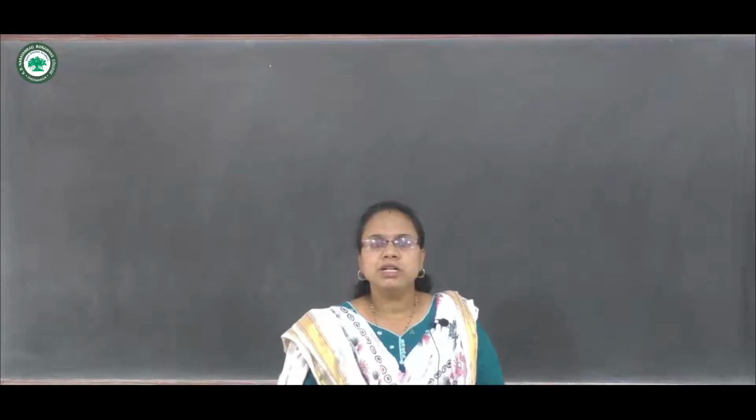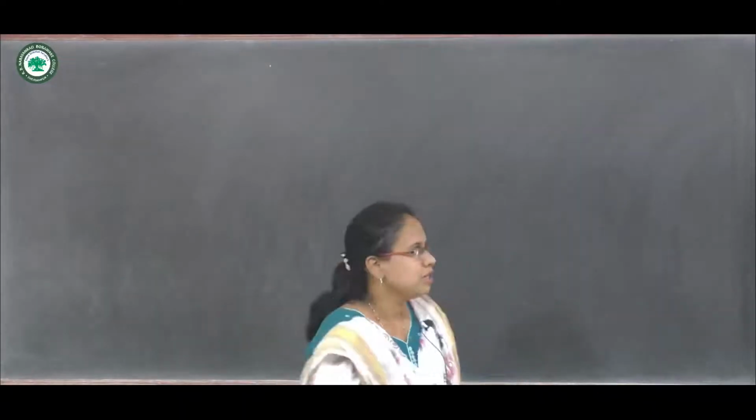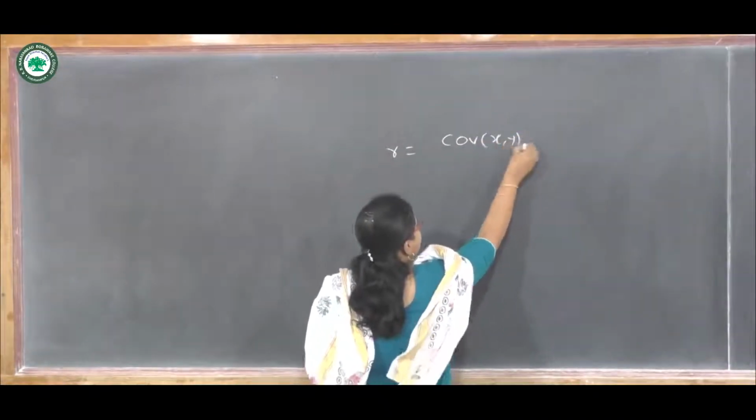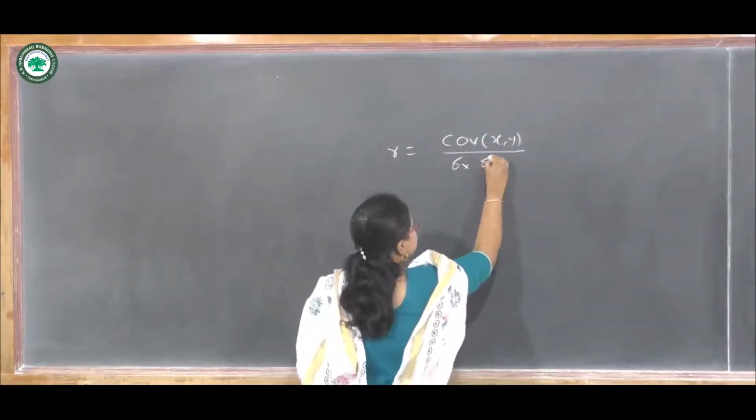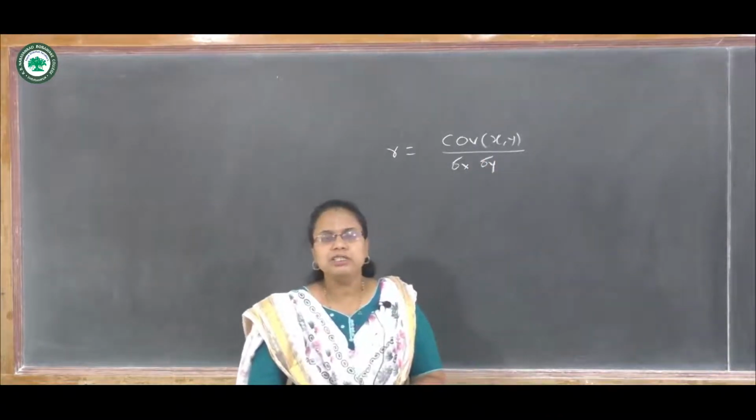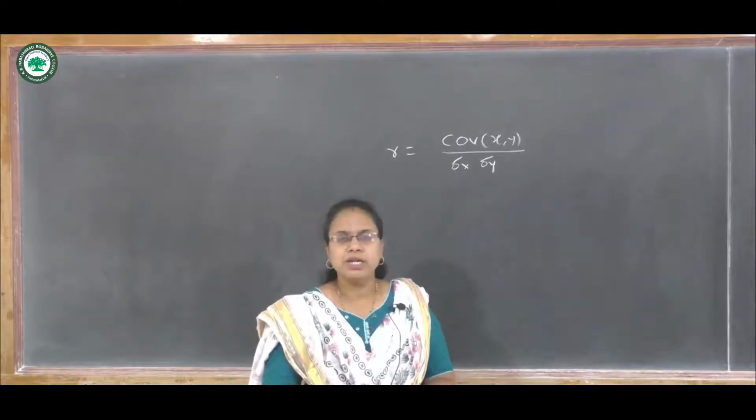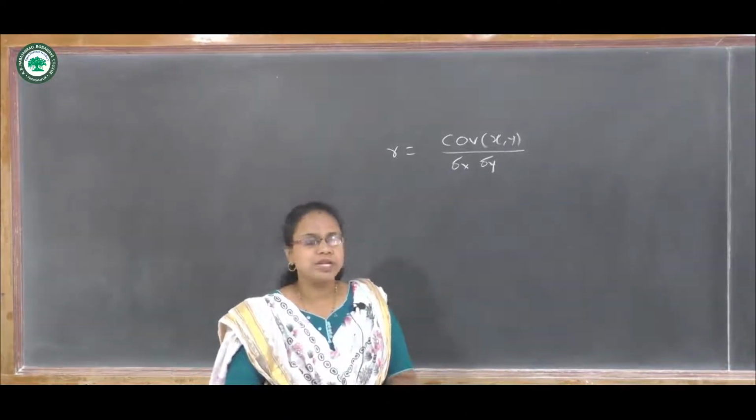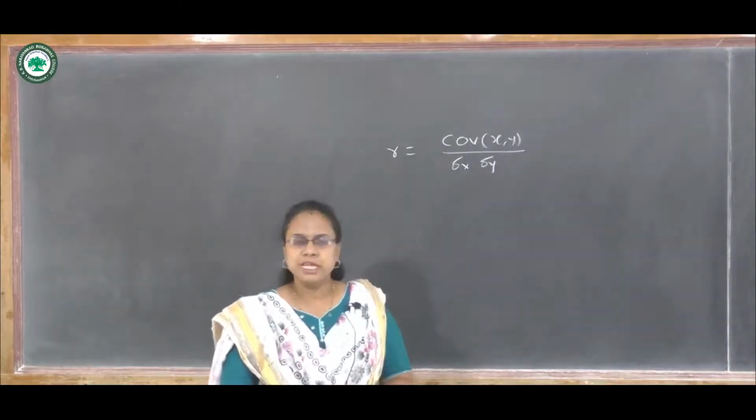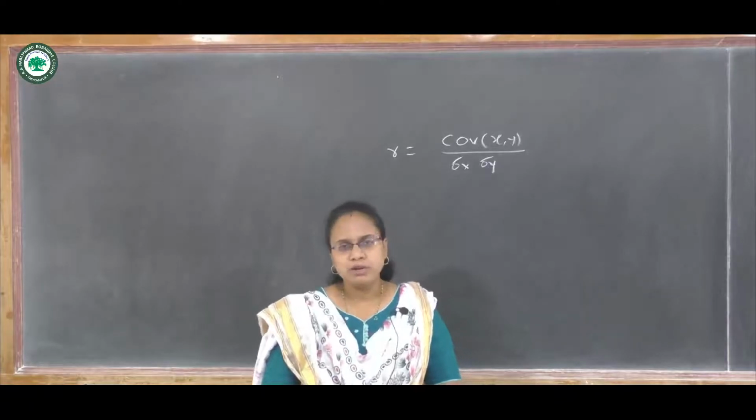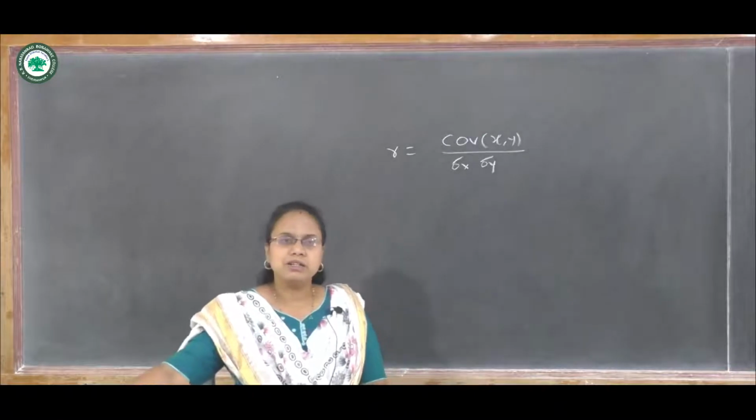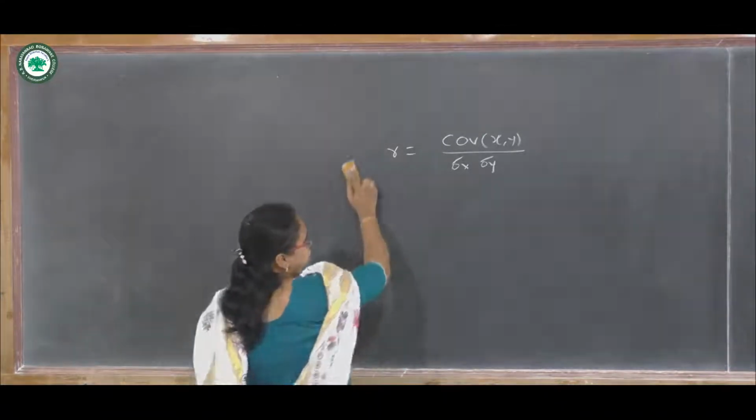We have seen the Karl Pearson's correlation coefficient, that is r equals covariance between x and y divided by sigma x into sigma y. There are some demerits of this correlation coefficient: we cannot compute it for qualitative data. So in that case, we cannot use Karl Pearson's correlation coefficient. To overcome this demerit, we use the rank correlation coefficient given by Spearman. So let us study the Spearman's correlation coefficient.